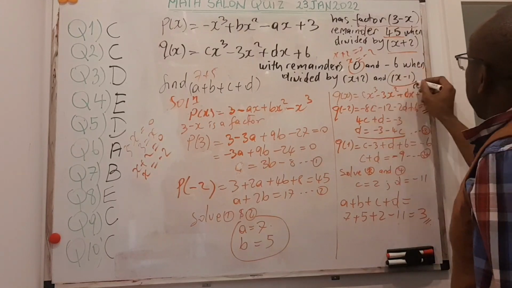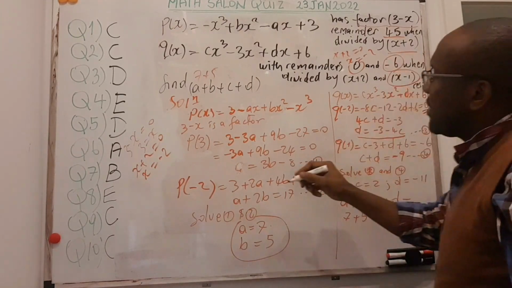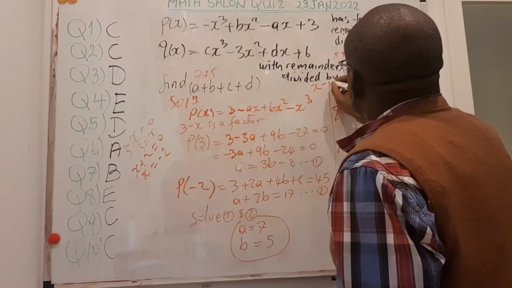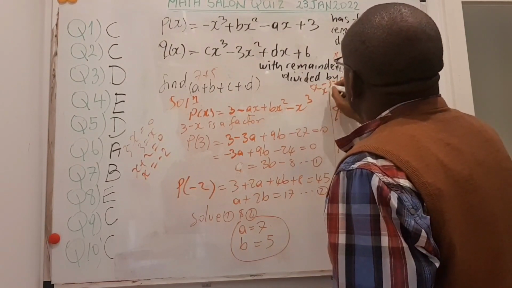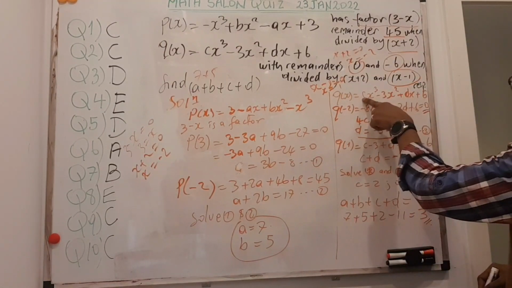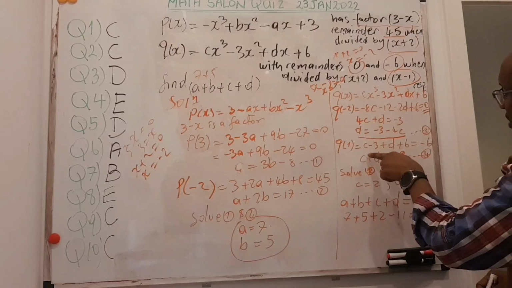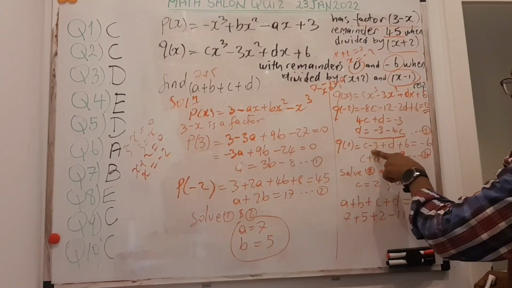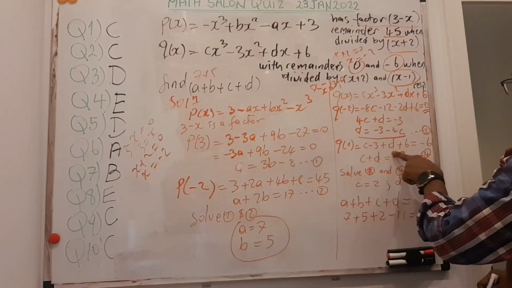You also told me that when divided by this, the remainder is minus 6. That means, in a similar way, x minus 1 equal to 0 means x is equal to 1. So I can do q of 1. So this is 1 cubed is 1 times that is c. 1 squared is 1 times minus that is minus 3. 1 times that is just d, and the 6.